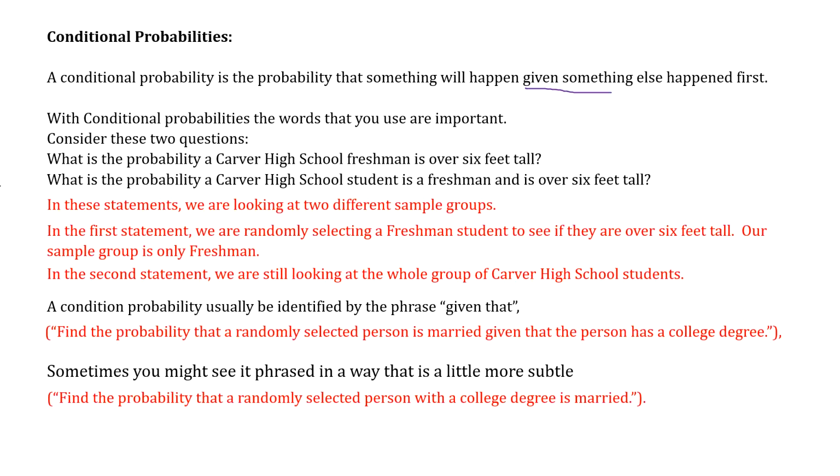So typically with conditional probabilities you're going to see the phrase given that. It's going to be given that somebody's married, what's the probability that they live in a house? Something like that. They can be a little bit more subtle, where you've got to figure out what they're talking about. I will try to stick with the given that statements on the test.